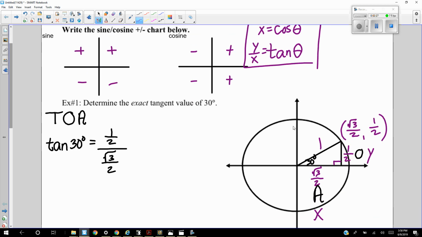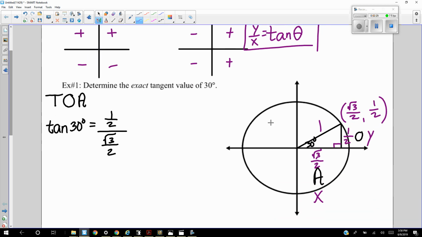So let's go ahead and finish this one off. This isn't our exact value because we can simplify this. Anytime you have a fraction divided by a fraction, to simplify it, you want to multiply the top fraction by the reciprocal of the bottom. The 2's will cancel. And then you need to rationalize the denominator.